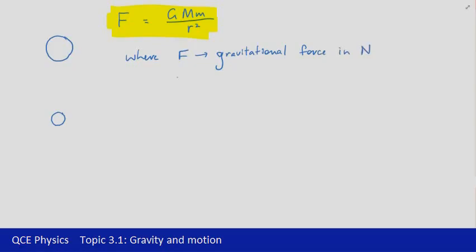The next two quantities I want to look at are the capital M and the lowercase m. I'm just going to list these out together. Basically, they're the masses of the two objects. We're using the capital and lowercase because it'll help to make sense of the next bit of work that we'll do in the next video. But ultimately, we're just looking at two different masses, and they could be expressed differently. In some sources, you might see them listed as M1 and M2, but we're going to use capital M and lowercase m for the masses. Now R is the distance between the centers of mass.